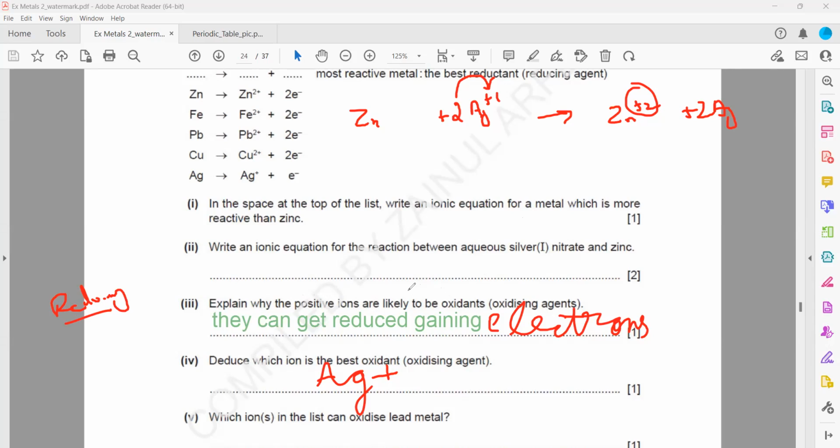The question is why the positive ions are likely to be oxidant. They're asking about positive ions, not metal. Why are positive ions likely to be oxidant? Because a positive ion can gain the electron back. And remember one thing, the definition of reductant or reducing agent is the same as oxidation, which is a loss of electron.